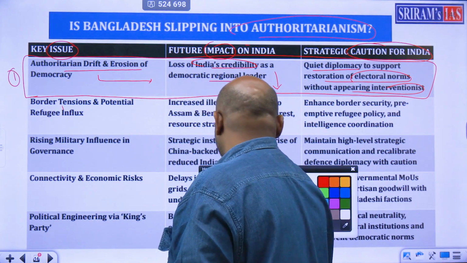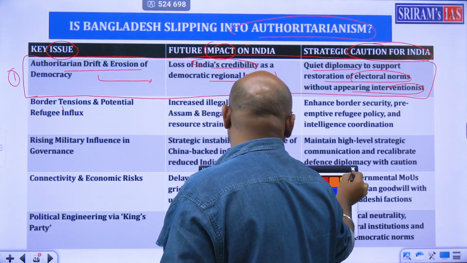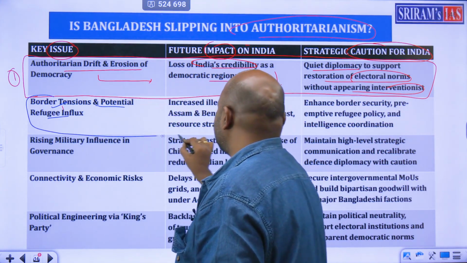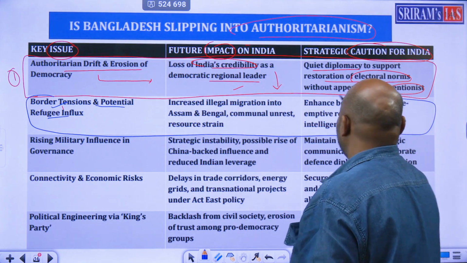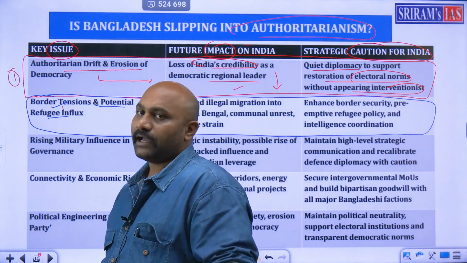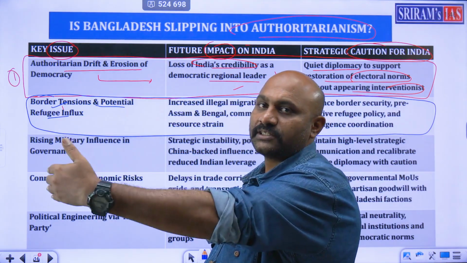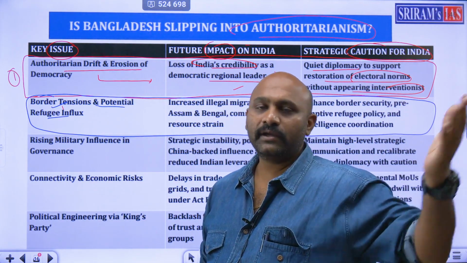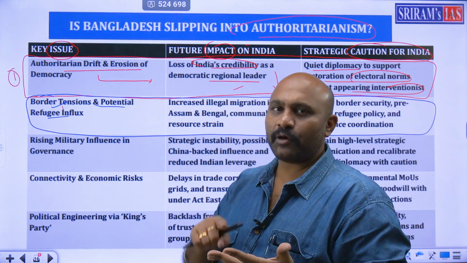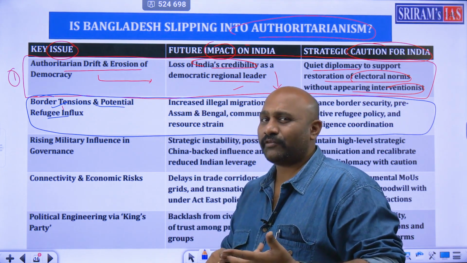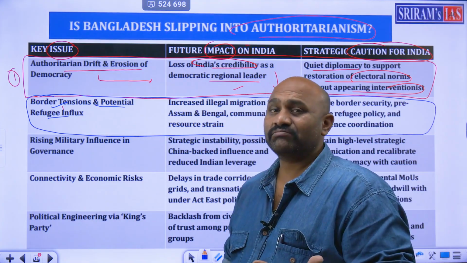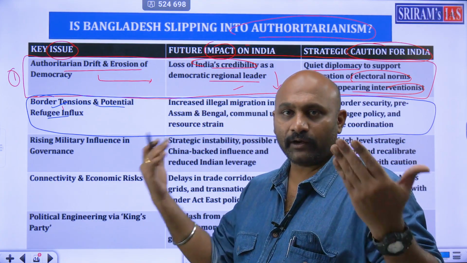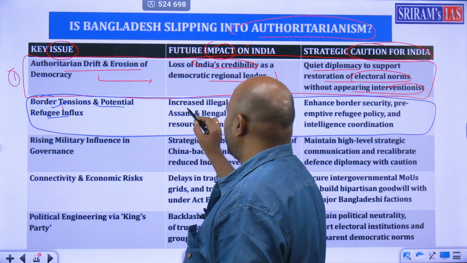Next, let's look at the second: border tensions and potential refugee influx. That's another big issue. If dictatorship comes there, the Hindus, Muslims, Christians there will all flow into India. Our population is already too high. With that influx we will have refugee problems, internal security problems and other problems. Giving them shelter is good, but first we have to deal with our own family and then we can think of other families.